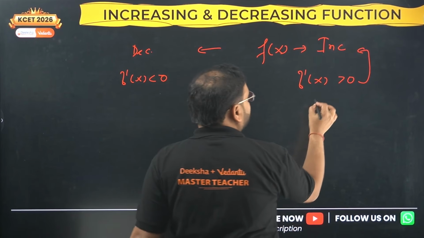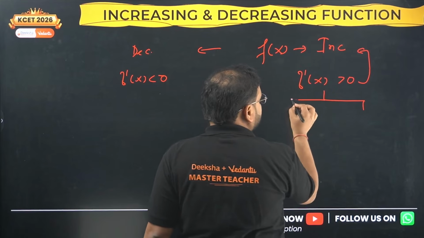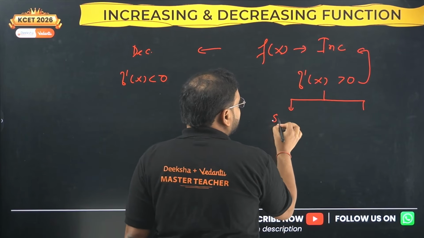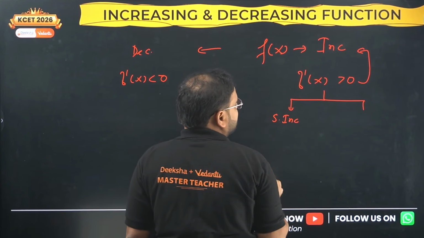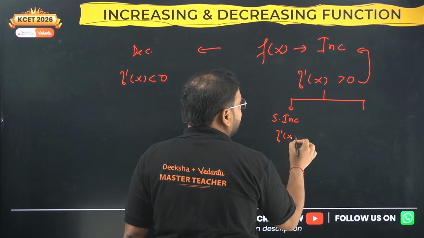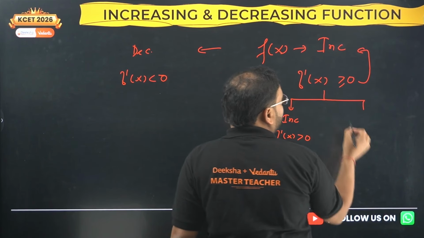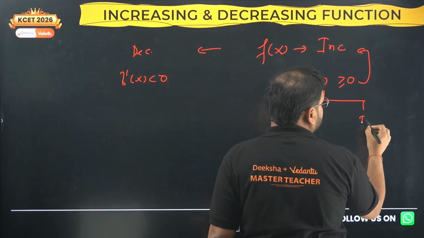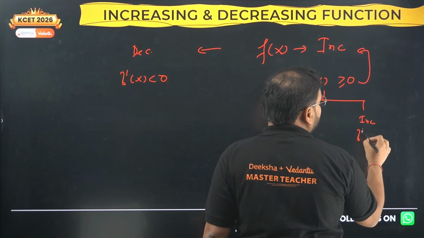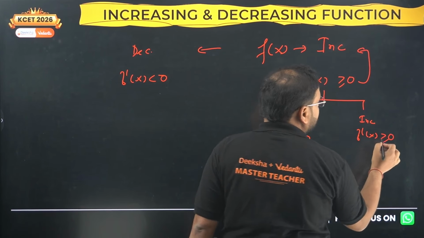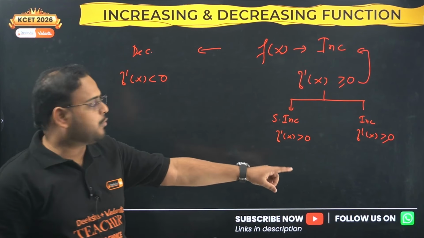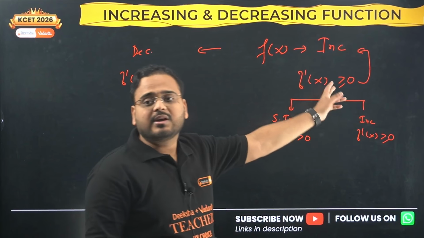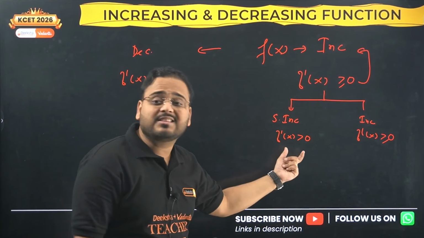One more thing comes from here also, there are two branches here as well, something called strictly increasing. This happens when f dash of x is only more than 0, and the just increasing case is when f dash of x is more than or equal to 0, meaning equality holds over there. So this is the case of an increasing function, whereas the other is the case of a strictly increasing function.